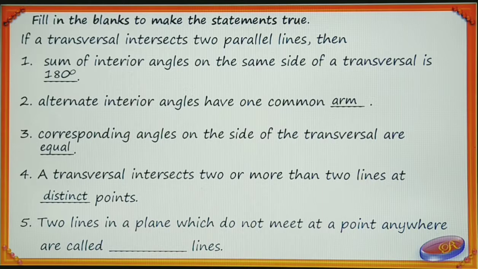Fifth one, two lines in a plane which do not meet at a point anywhere are called dash lines. Answer is parallel lines.